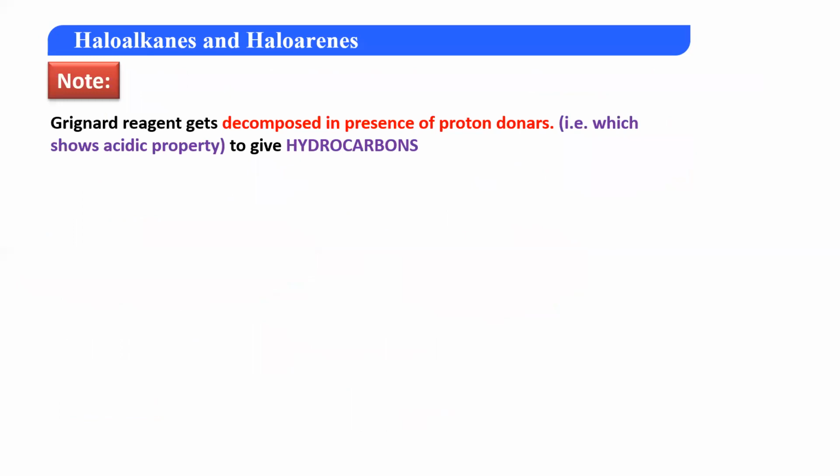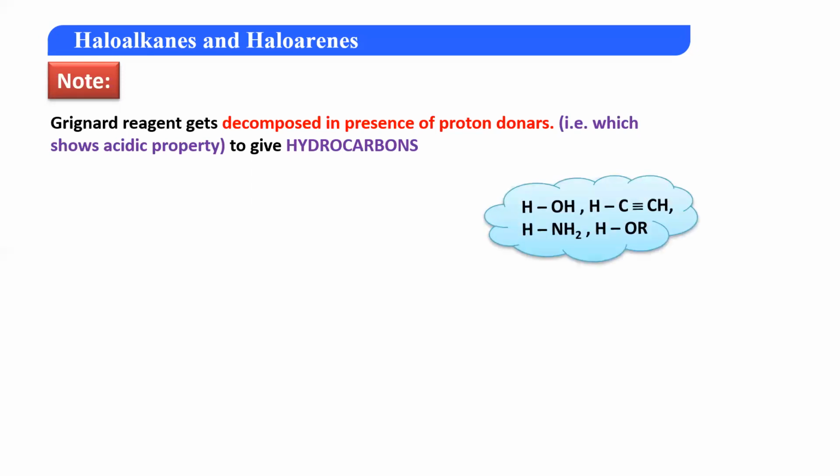Okay, over here what we need to remember: Grignard reagent decomposes in the presence of proton donors, that is, species which show acidic property. So what you need to remember कि ऐसे species जैसे water हो गया HOH, या फिर alkyne हो गया, या फिर ammonia हो गया, या फिर alcohol हो गया, in presence of these compounds your Grignard reagent will decompose to give you a corresponding alkane. Let's see how. मेरे पास एक reagent है RMgX, which is obviously a Grignard reagent. इसको मैंने treat किया water के साथ, that is HOH.